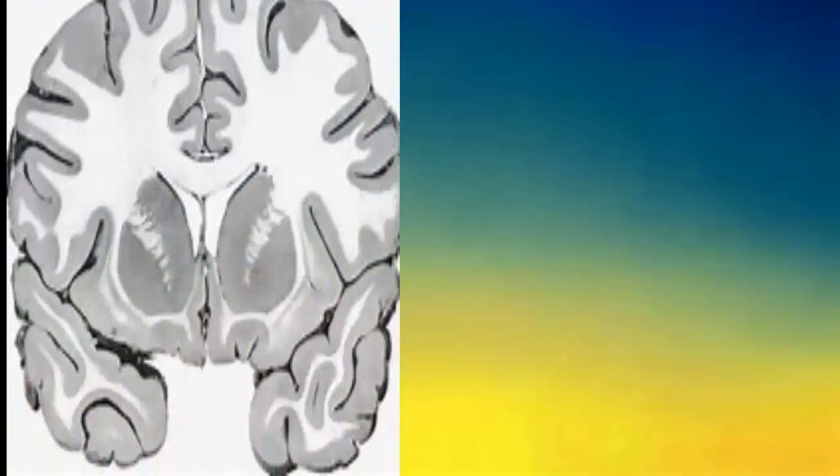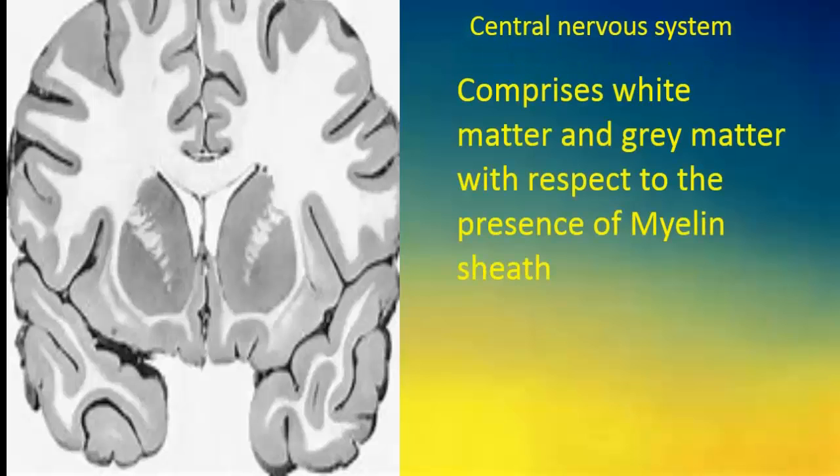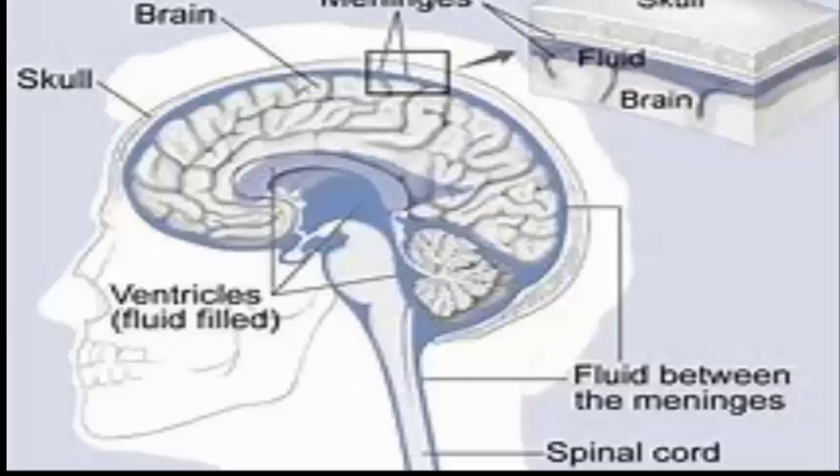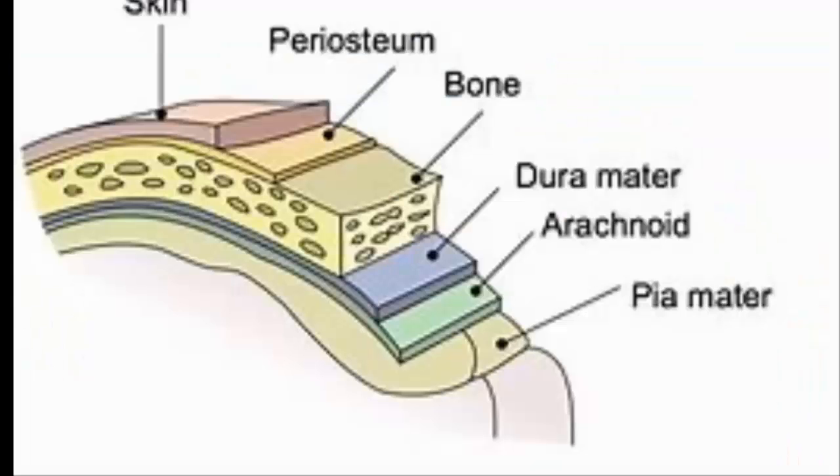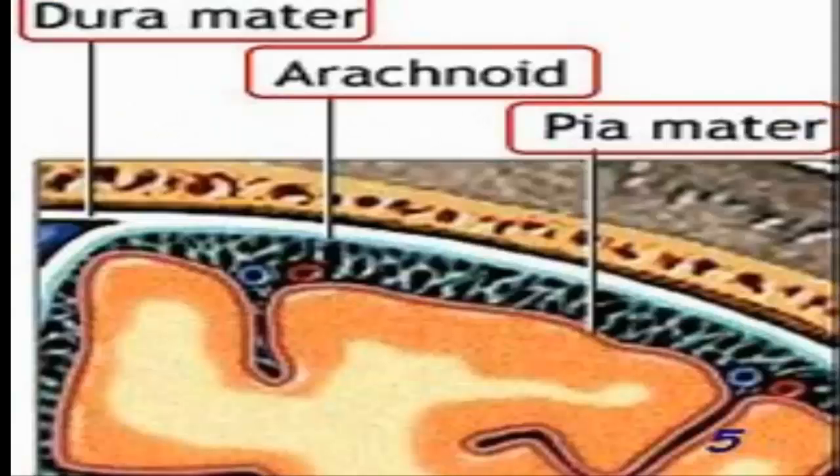Central nervous system. It consists of white matter and grey matter with respect to the presence of myelin sheath, covered by three connective tissue membranes called meninges. Number 1. Dura mater. Dura means tough. Mater means membrane. It is the outermost thick fibrous membrane. Number 2. Arachnoid membrane. Arachnoid means spider. It is the middle and thin vascular membrane.